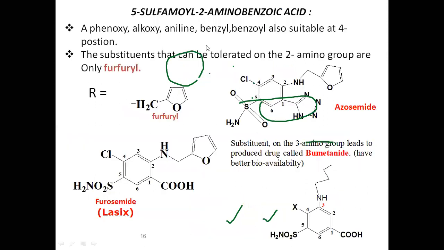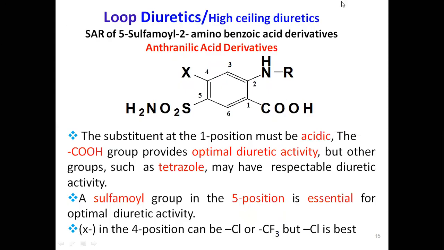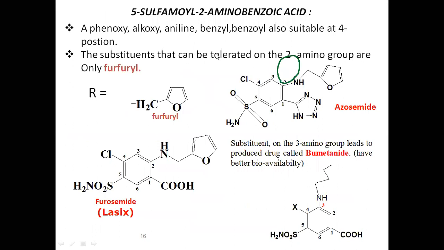Next, see now, on the nitrogen at second position we placed R. This can be varied, that we are going to study. A phenoxy, alkoxy, aniline, benzoyl substituent at fourth position can also be present. No need of this. Next you see regarding this.